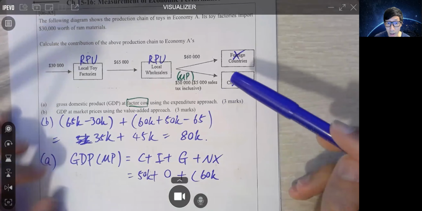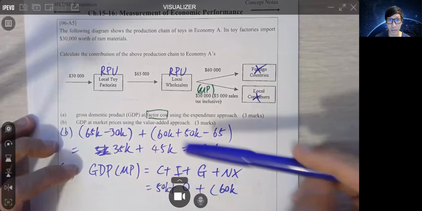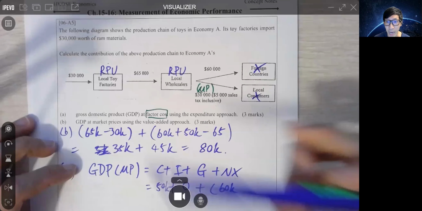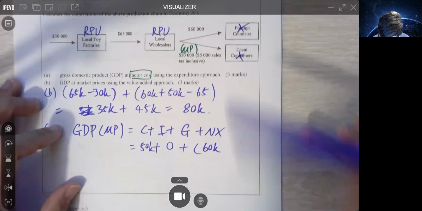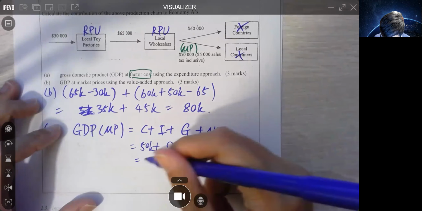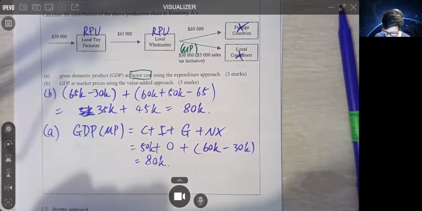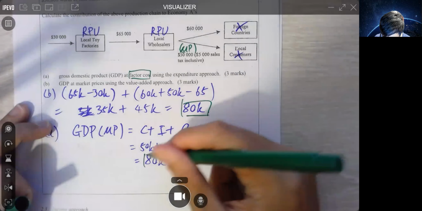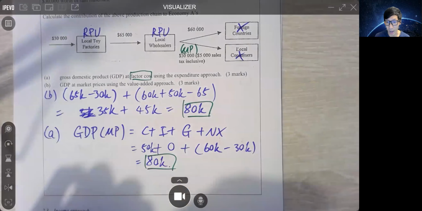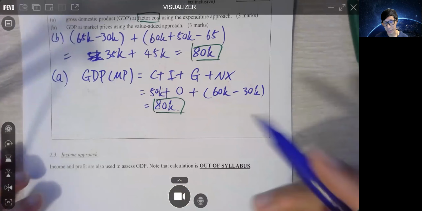If you remember, we also have import of 30K. 佢話 import 咗嘛，係咪？So here, minus 30K. That gives us the answer of 80K, which, by the way, matches our answer. 見唔見啊？match 到啦，啱嘅。Now finally, we need to calculate factor cost, right?